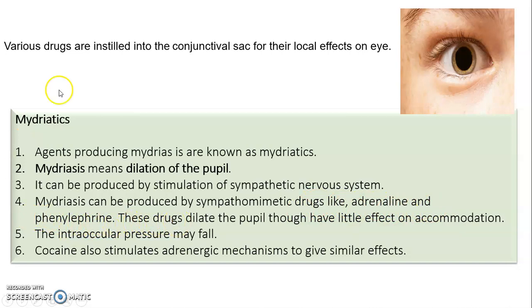phenylephrine. These drugs dilate the pupil with little effect on accommodation. Little effect on accommodation means the ability to see objects beyond 6 feet. If our eyes become mydriatic or dilated, we have an effect on accommodation, which means the person cannot see beyond 6 feet. The intraocular pressure may fall. Cocaine also stimulates the adrenaline mechanism to give a similar effect.